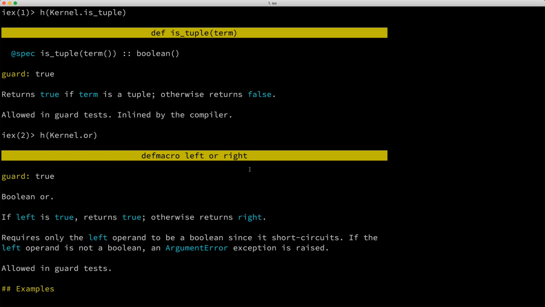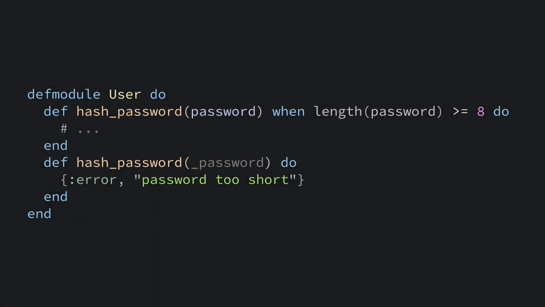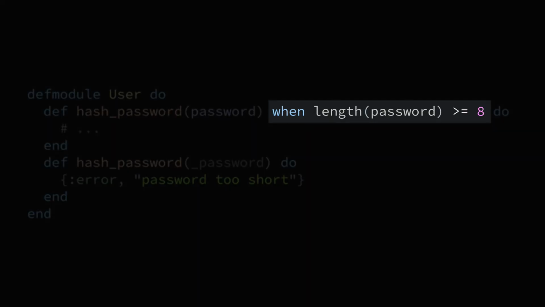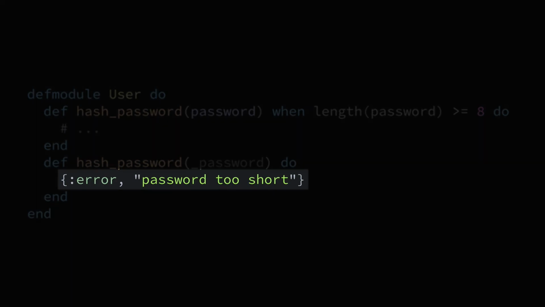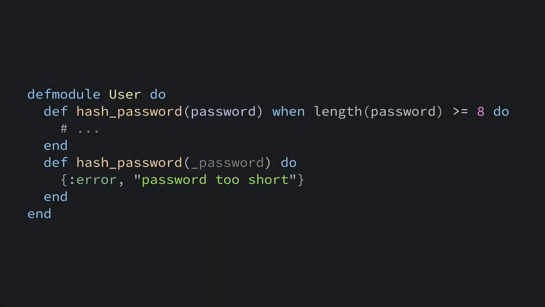Now, there's a small gotcha that you should be aware of with guards. Take a look at this hash password function. It has a guard where it checks if the length of the password is at least 8 characters long, and if it is, it'll return a hashed password, otherwise it'll return a 2-element error tuple. So do you see any problems with the hash password function? At first glance, this function probably looks okay to a lot of people. But let me ask you this.